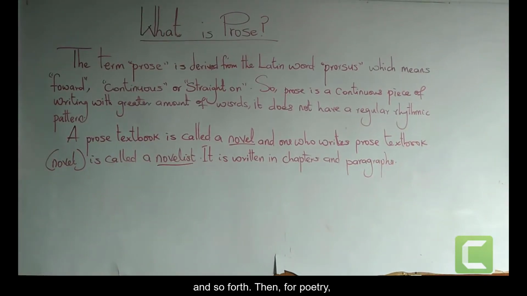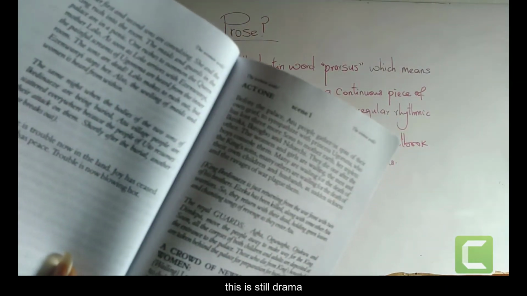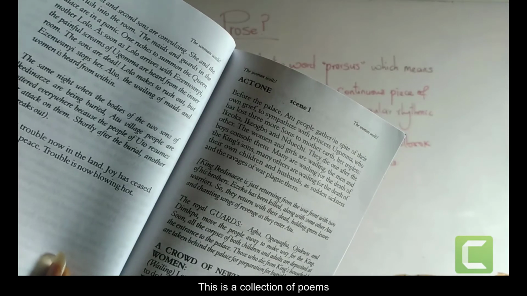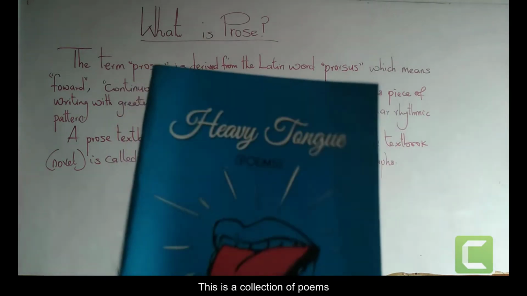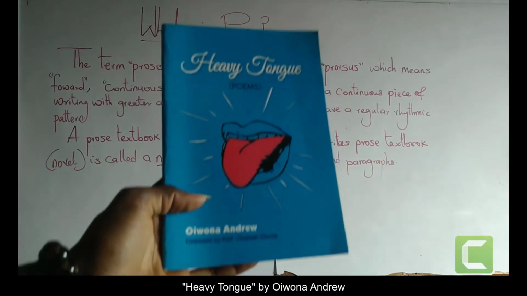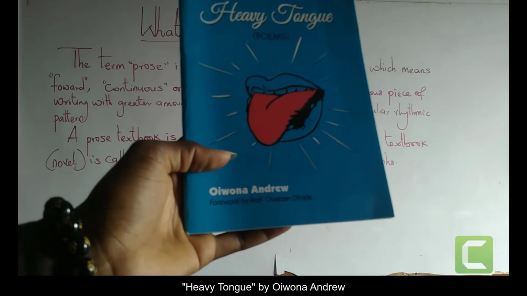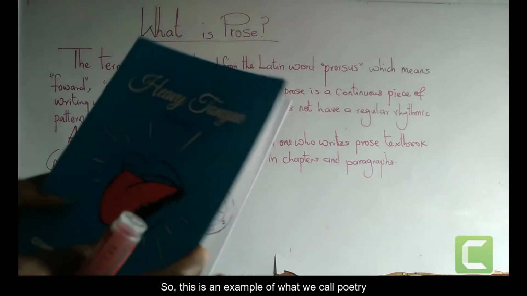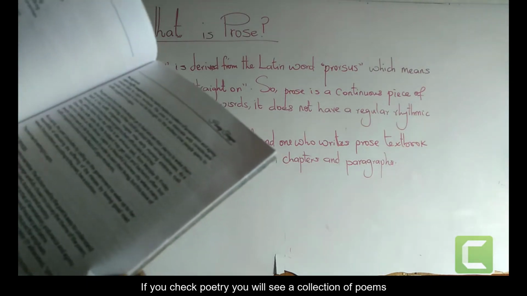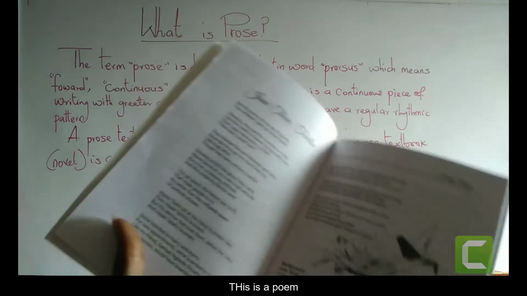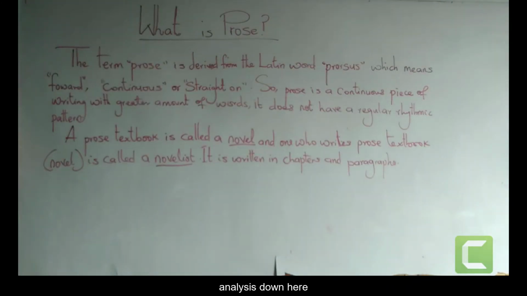Then for poetry, this is still drama. You can see Act 1, Scene 1. Then this is a collection of poems, Heavy Tongue by Aiwana Andrew. So this is an example of what we call poetry. When we check poetry, you notice that you see a collection of poems. This is a poem, with analysis down here. You keep seeing poems like that.